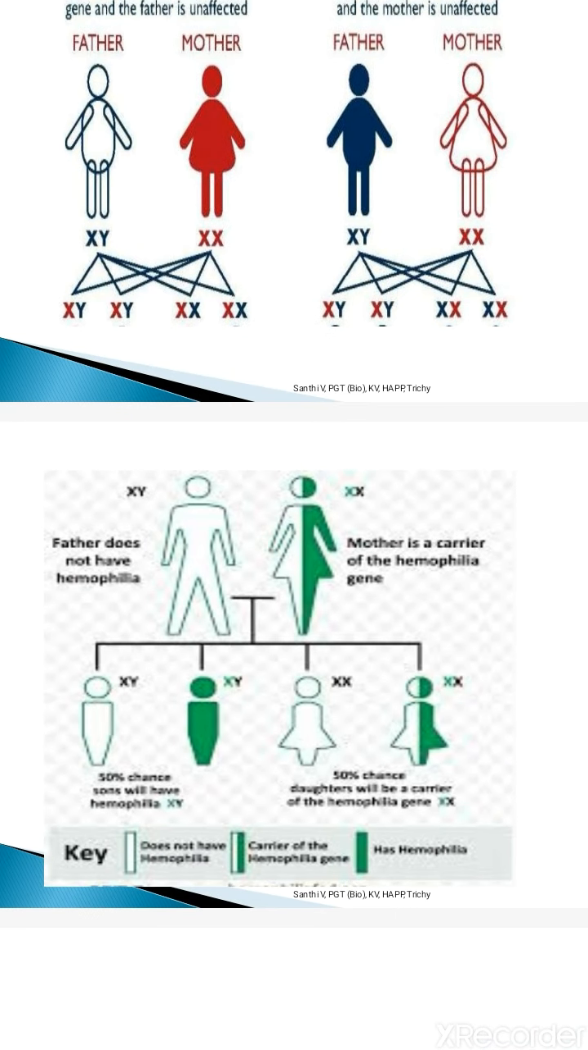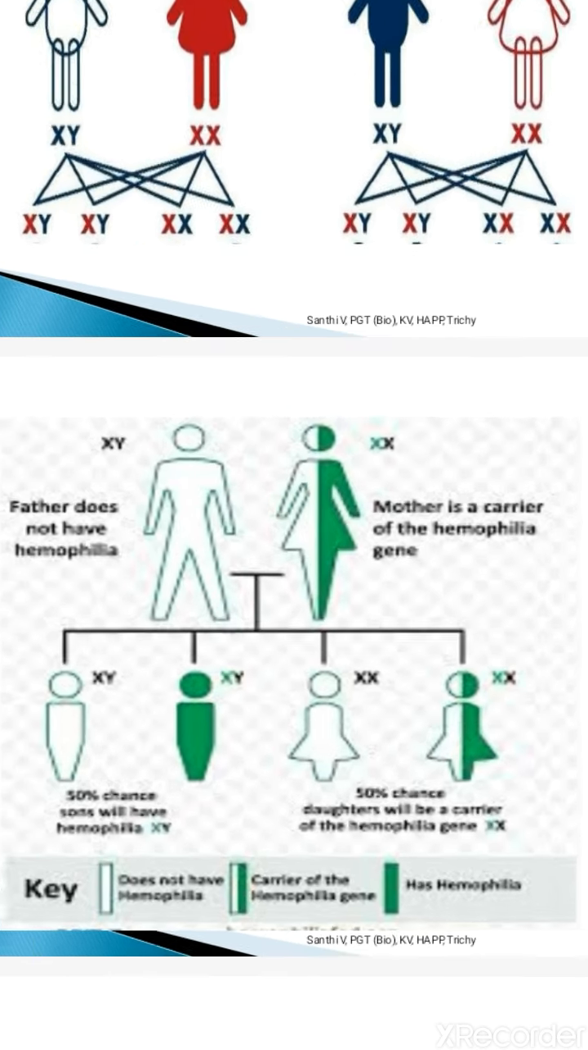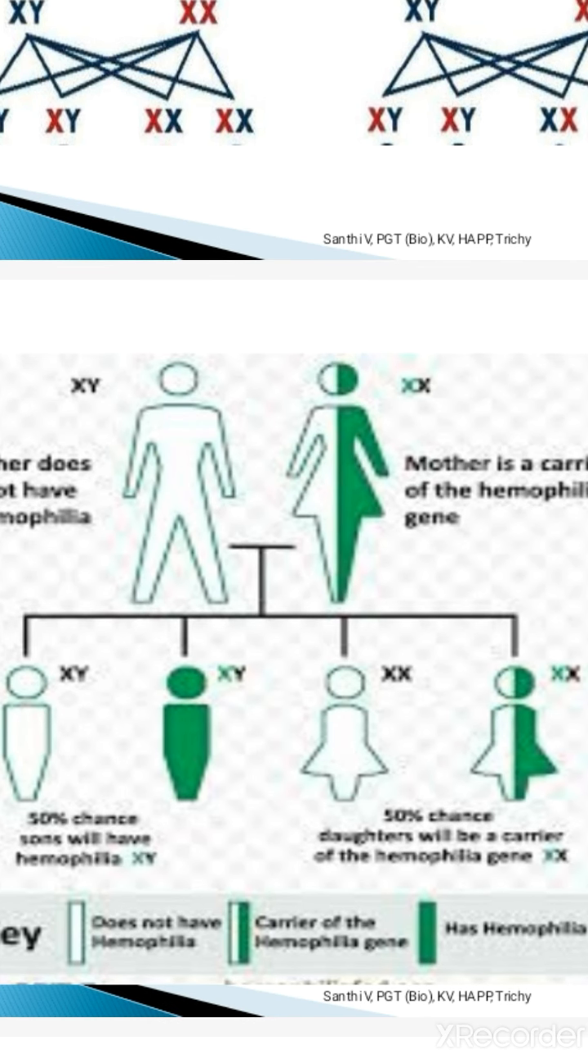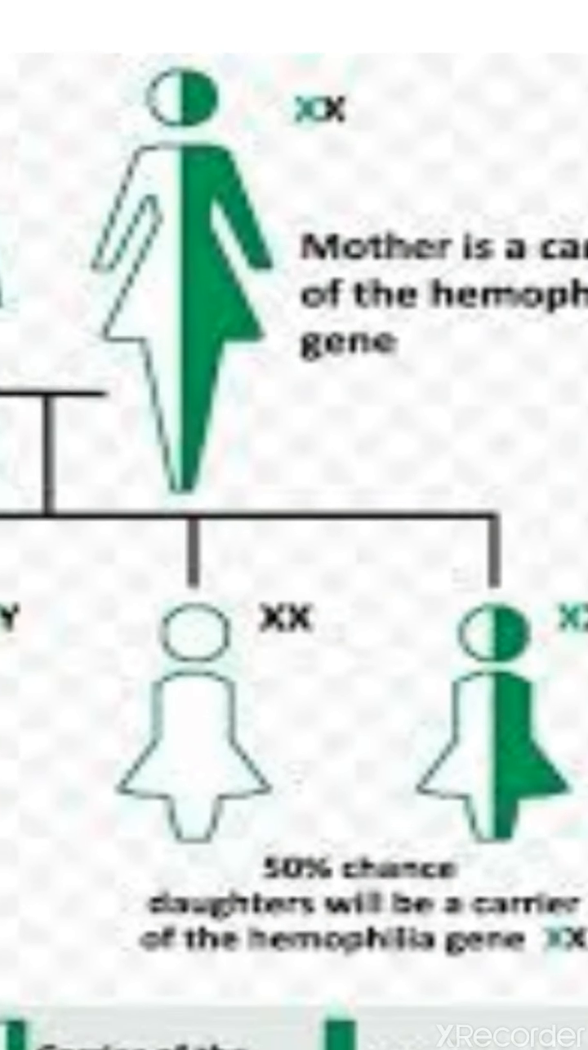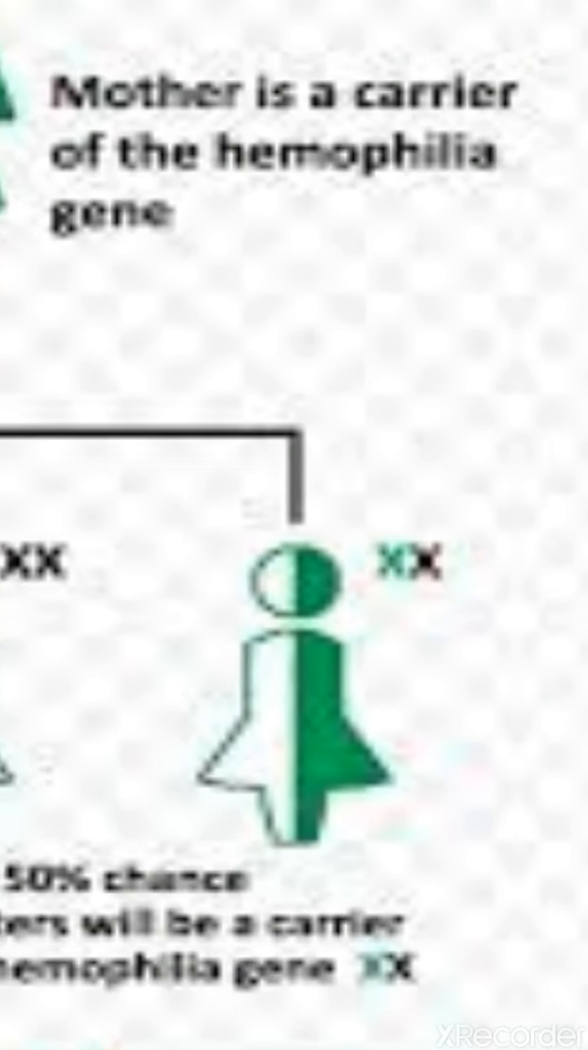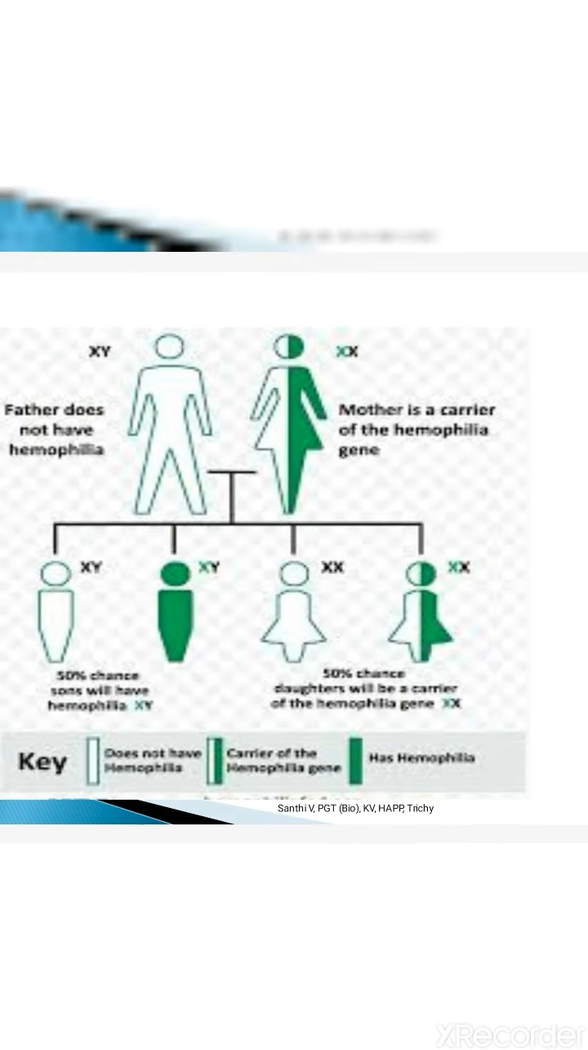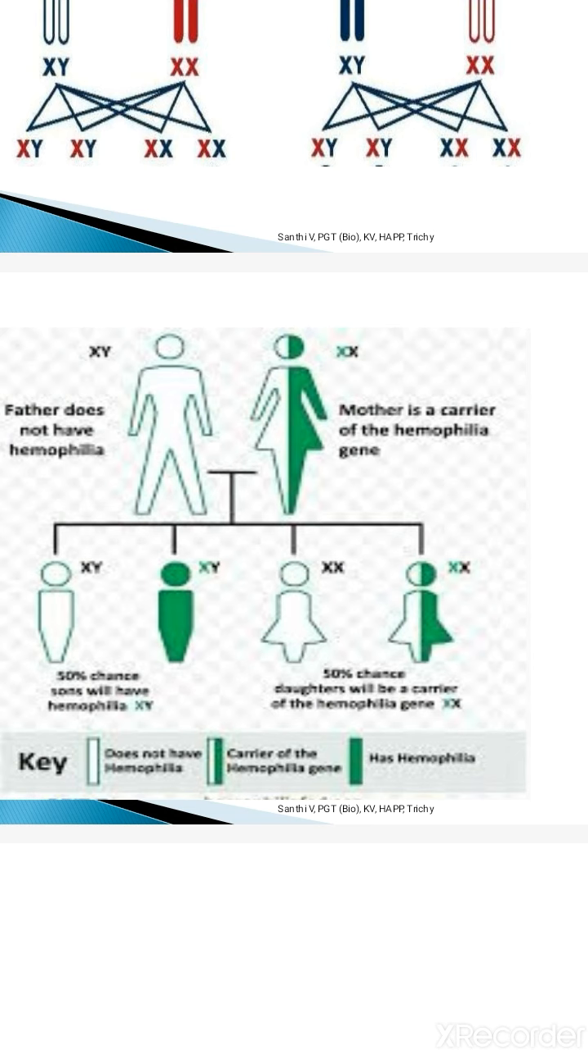So like that, when you see this couple, a carrier female marrying a normal male, 50% of the sons will be hemophilic and 50% can be normal, and 50% of the daughters can be fully normal, and 50% of the daughters can be carriers of the disease. So from here you can understand that the X chromosome carrying the hemophilic gene is inherited from one generation to another generation, mainly through the mother.